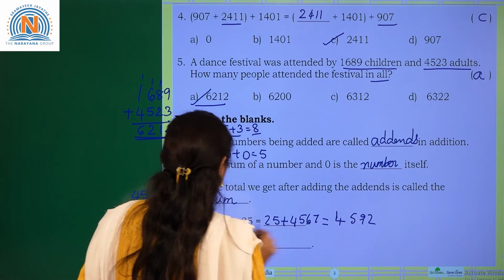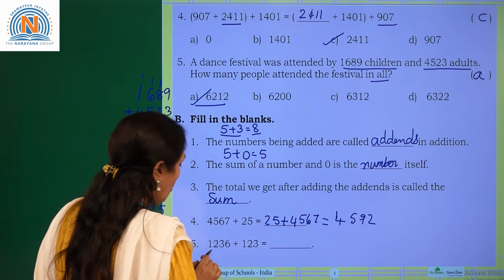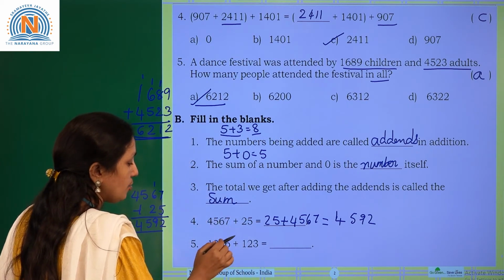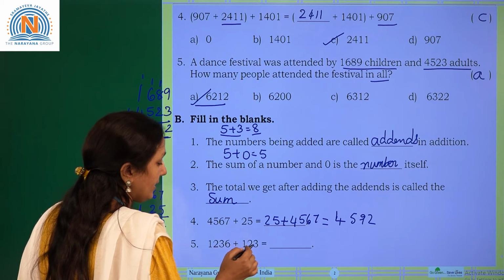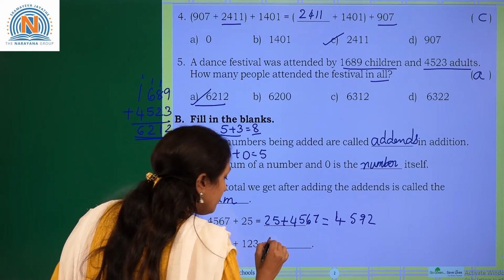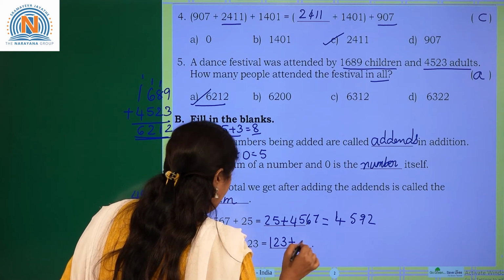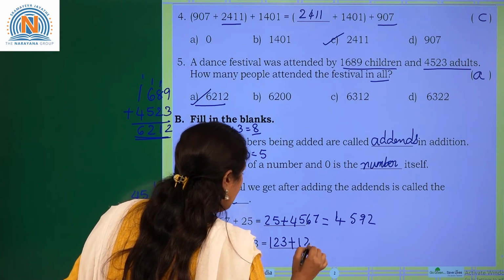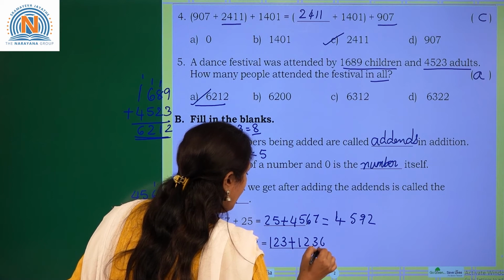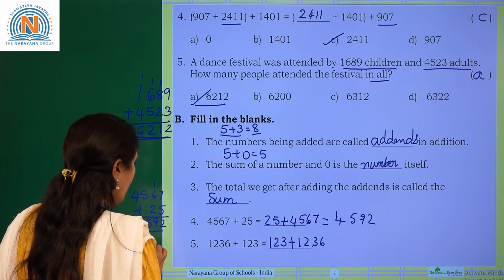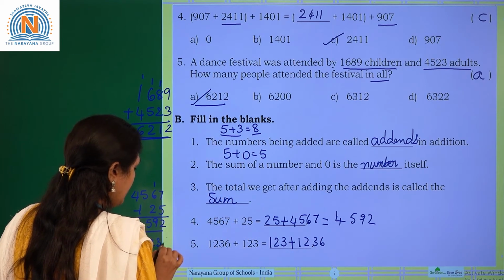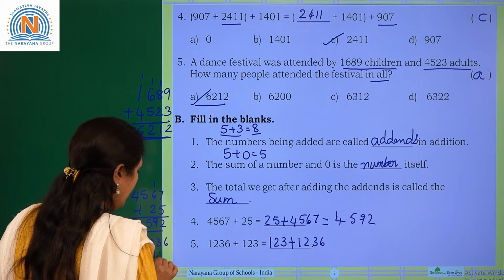4592 you will get. Next, 1236 plus 123. Again you can change the order also, you will get the sum is same. Sum remains same. So what you have to add is 1236 plus 123.